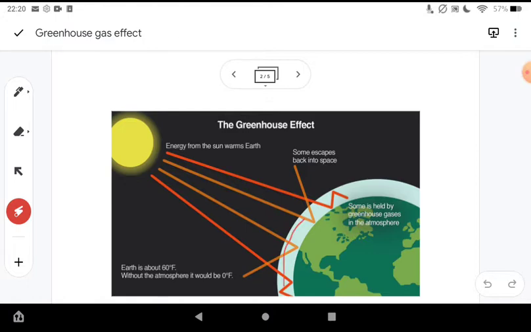So around the Earth, there is this layer called an atmosphere, and it's kind of like a jacket. So it's lots of different gases, mostly nitrogen and oxygen, but normally it's actually less than 1% made up of other gases like methane, water, carbon dioxide, which are all greenhouse gases. Now, because the percentage of these gases is so low, when we talk about very, very slight increases in the amount of carbon dioxide, for example, put into the atmosphere, that makes a big impact.